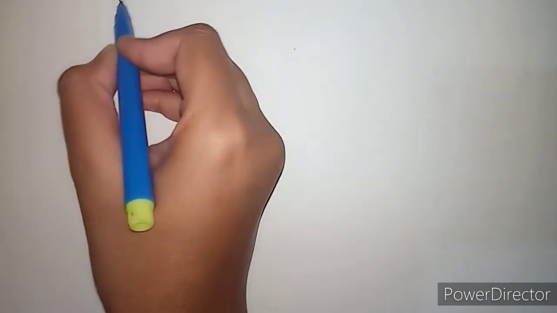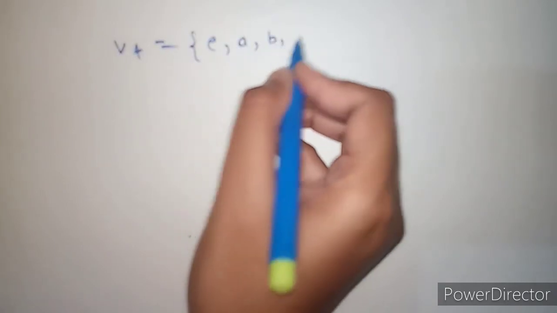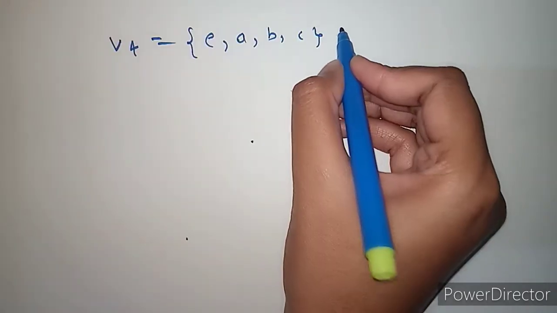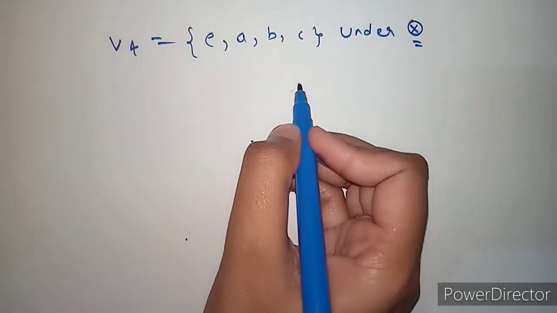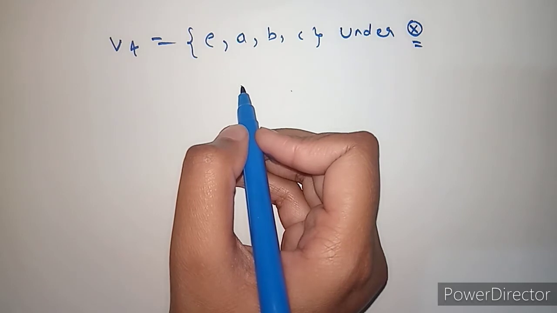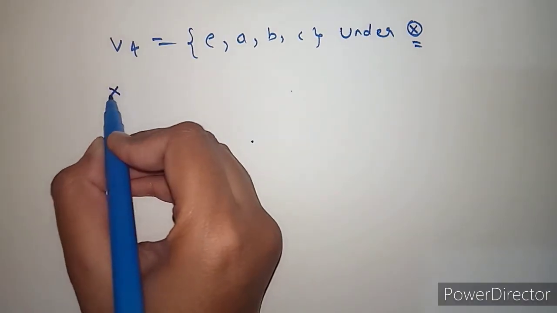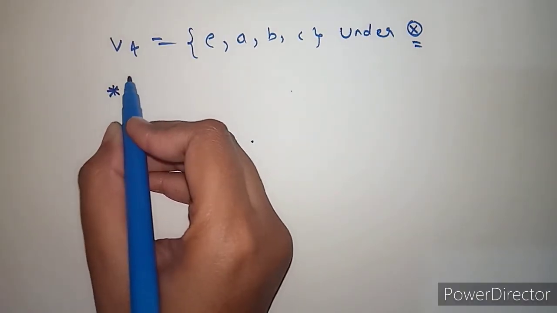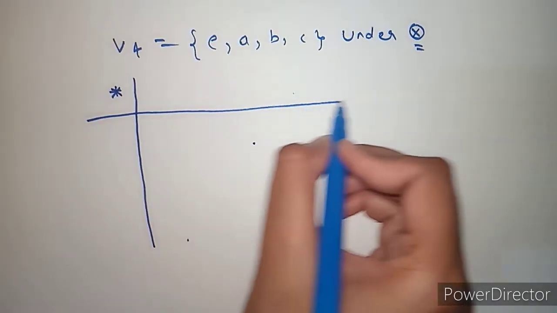Now I am considering one set. V4 is equal to {e, a, b, c} under the binary operation multiplication. Now I am constructing a composition table in such a way that it should satisfy all the properties of an abelian group. Here the binary operation is multiplication. Now construct a composition table.